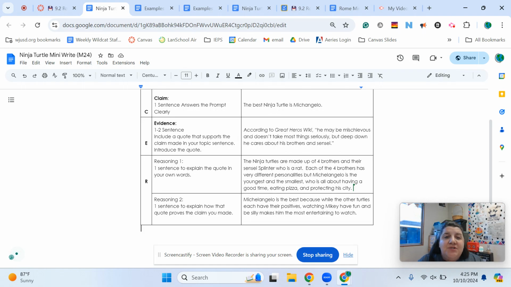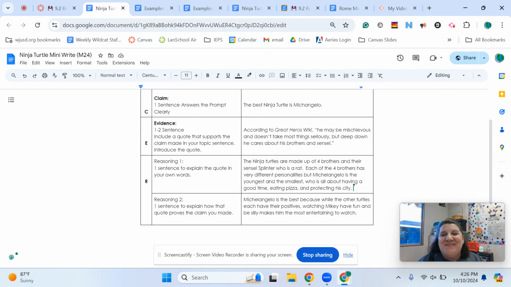In my reasoning number two, this is where I'm saying, how does that quote prove that Michelangelo is the best Ninja Turtle? So Michelangelo is the best because while other turtles each have their own positives, watching Mikey have fun and be silly makes him the most entertaining to watch. So I really connected it back to what makes him the very best.